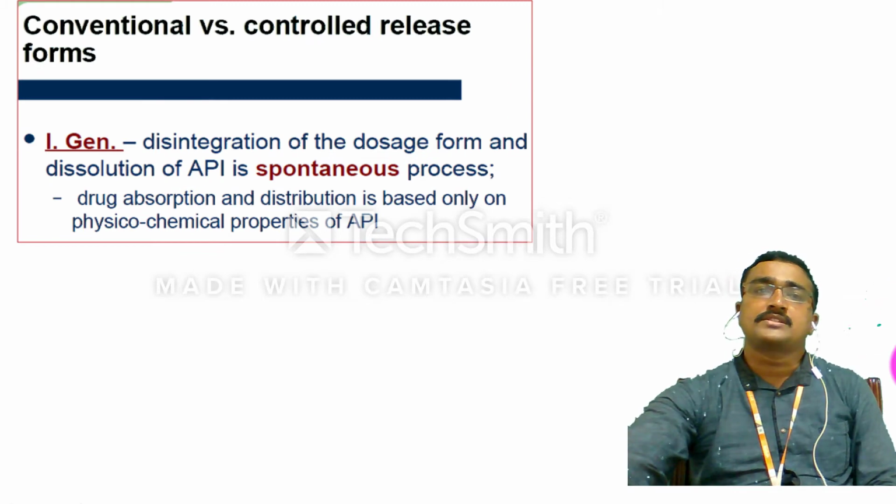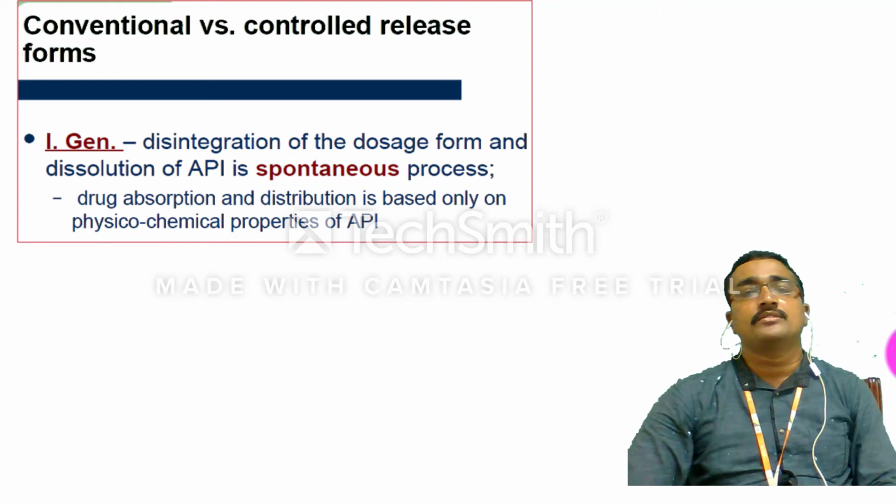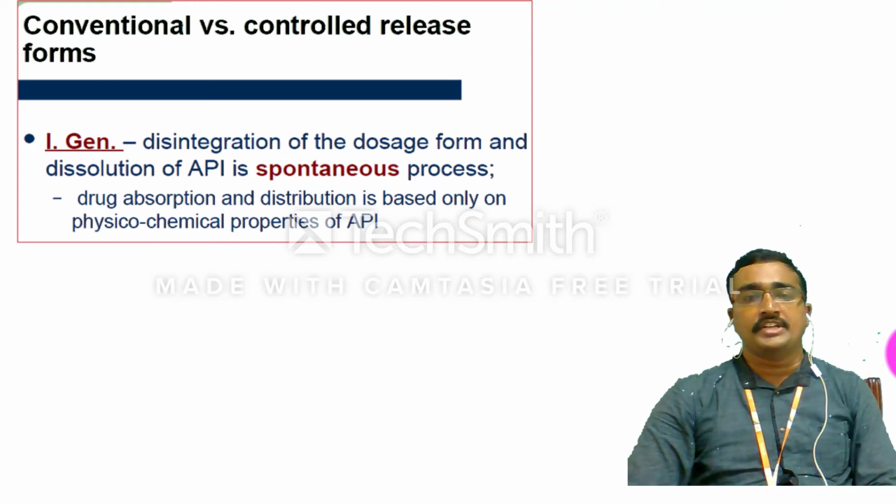So, conventional versus controlled release dosage forms. In the first generation, the drugs are not modified. Whatever forms we design come under the first generation. In this case, the disintegration of the dosage form and dissolution of the API is a spontaneous process.